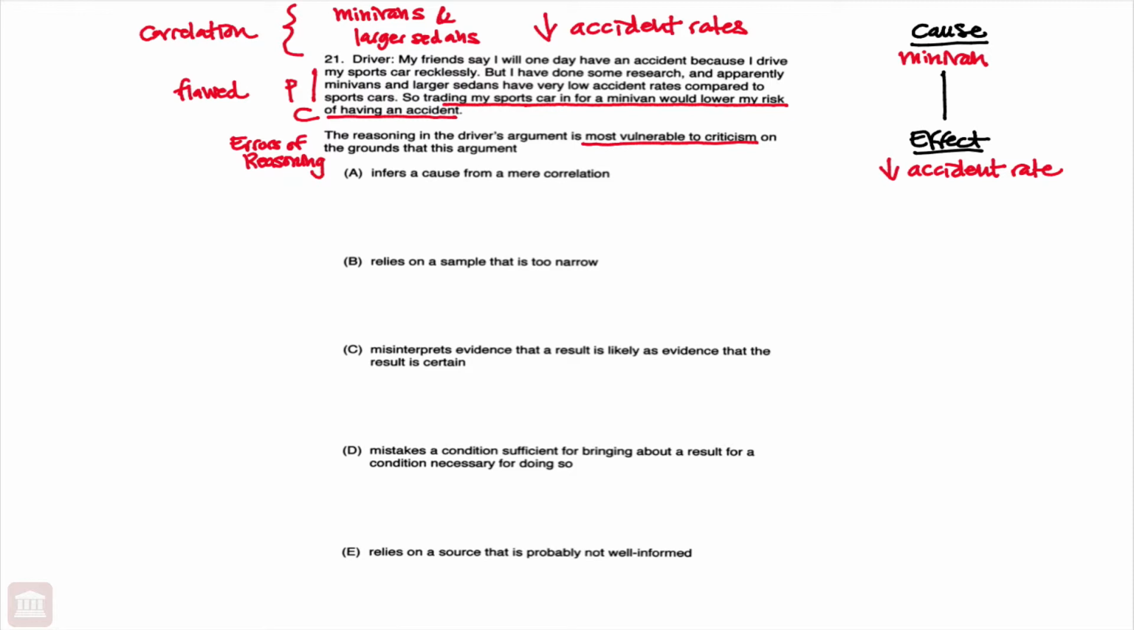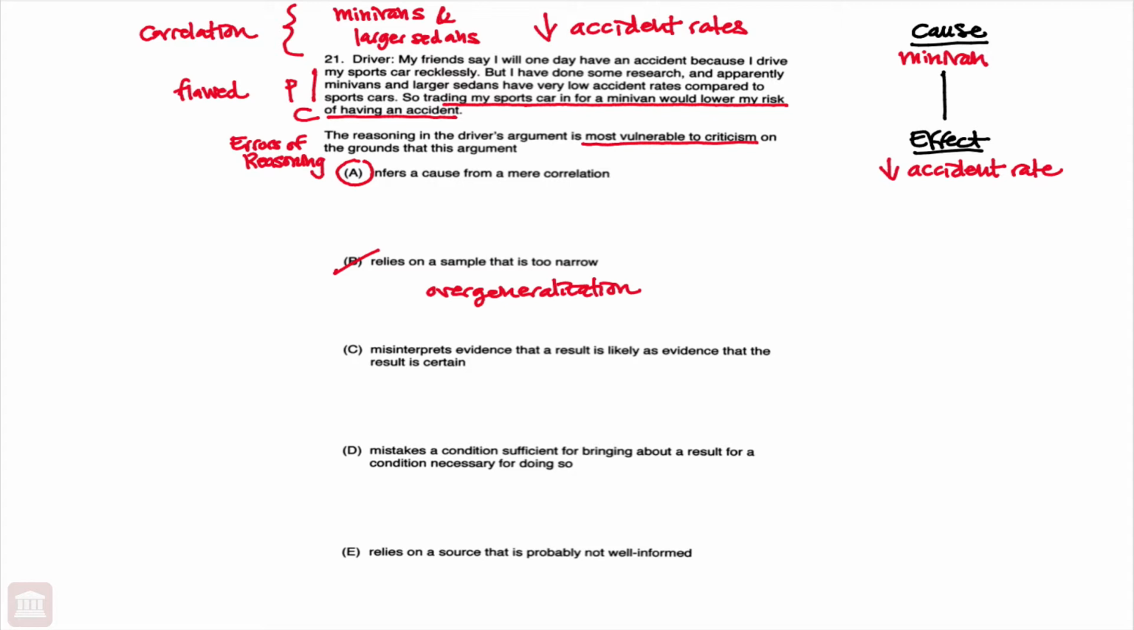we go to A, infers a cause from a mere correlation. Clearly that is the flaw, so A would be the correct answer. But again, just making sure, B relies on a sample that is too narrow. Again, not the problem here. We do not have a sample that's too narrow. Right? B explaining the flaw of overgeneralization from an unrepresentative sample. But again, not what we saw here.